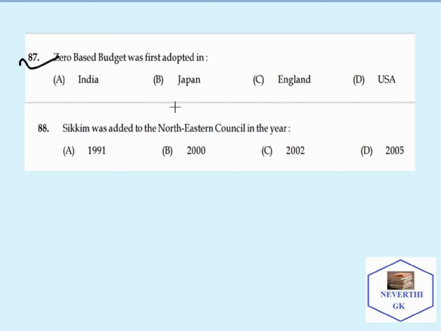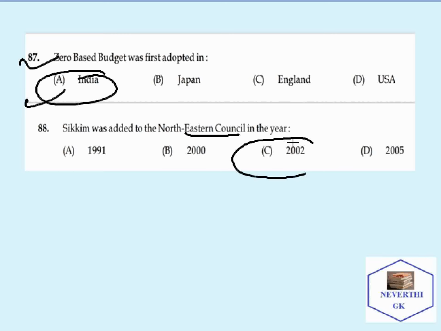The zero budget system was first adopted in which country? First adopted in India. Next question: Sikkim was added to the North Eastern Council in which year? Sikkim was added to the North Eastern Council in the year 2002.